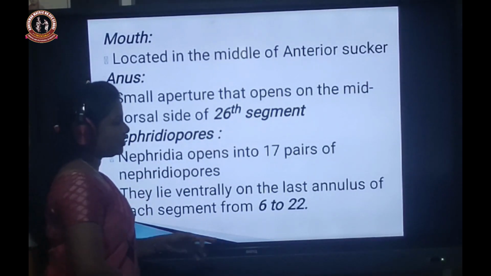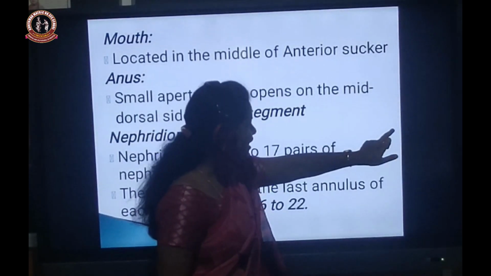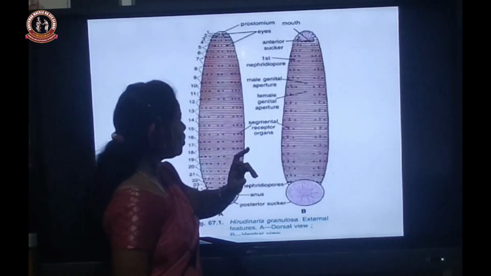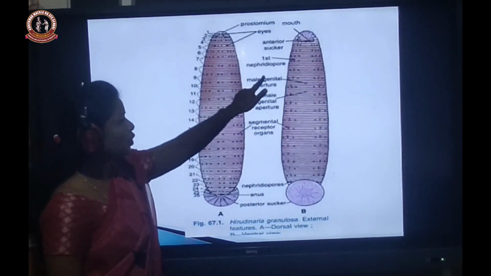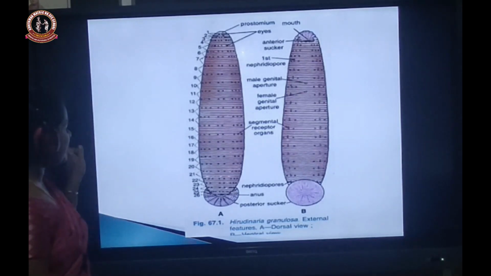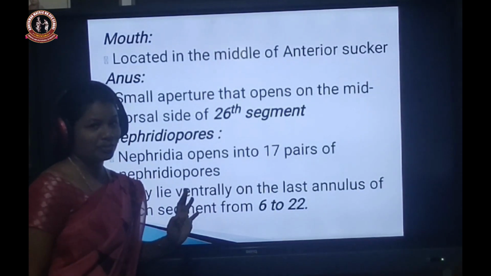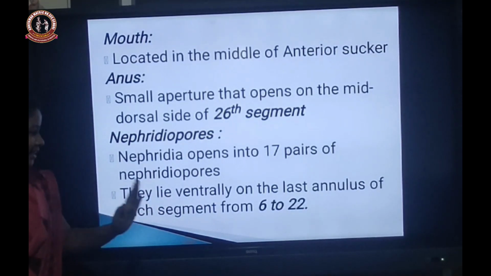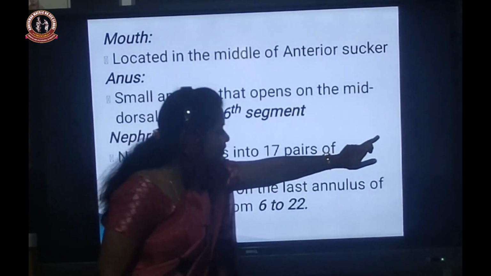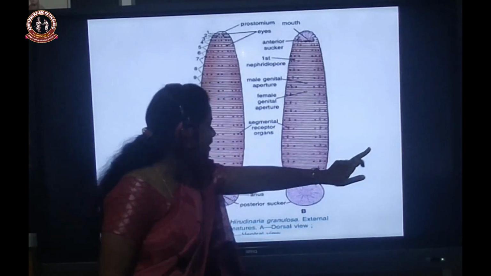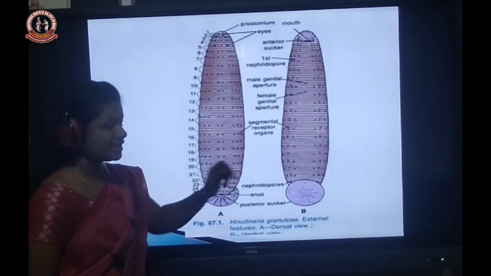And what about the nephridiopores? See this diagram. Totally how many nephridiopores are present? 17 pairs of nephridiopores. They start from the 6th segment and end at the 22nd segment.